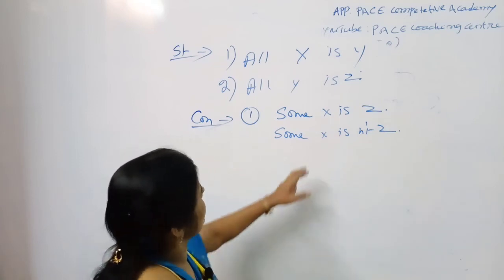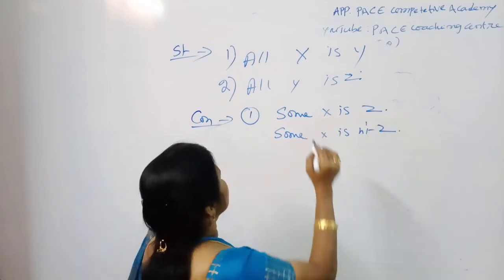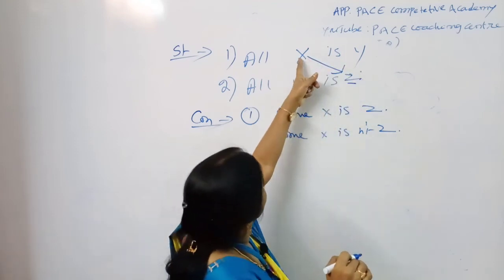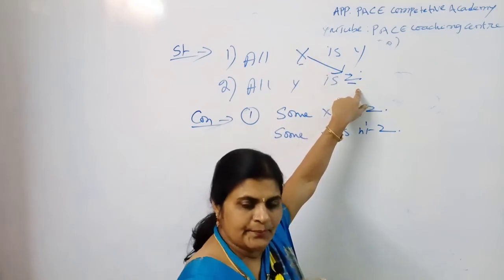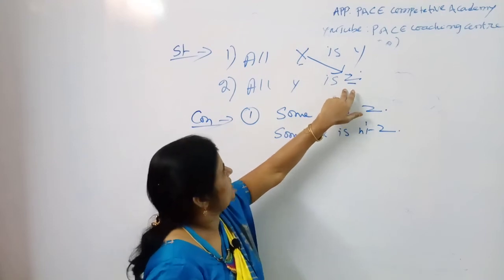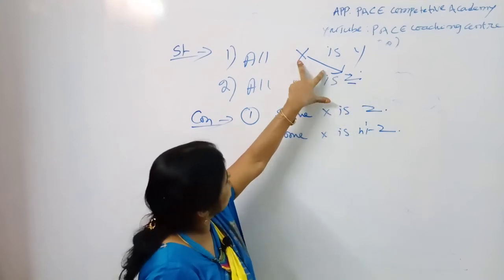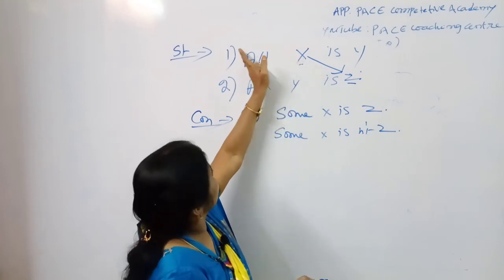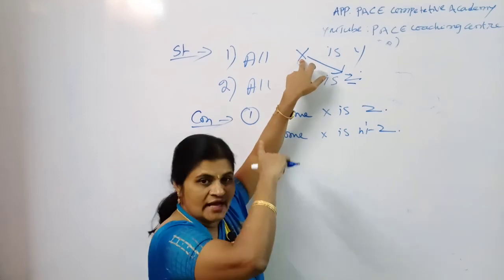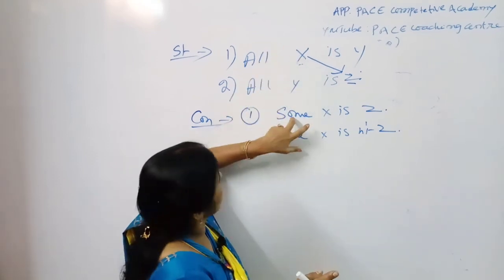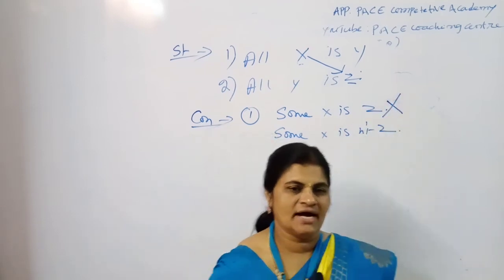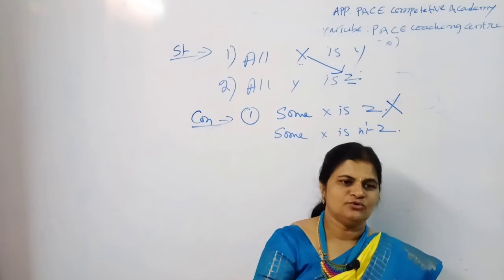See, my dear students, some x is z. Here is the x and here is the z, means you are clubbing the subject of the first statement with the predicate of the second statement. So that means this comes under PC. How do you club these two in the PC case? A plus A comes as A only, means the perfect PC is all x is z, not some x is z. This is wrong. So my dear students, remember that the PC should be like that only.